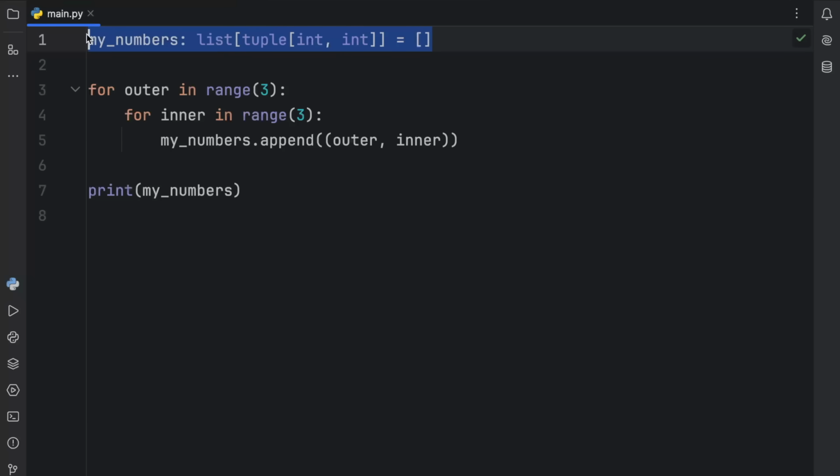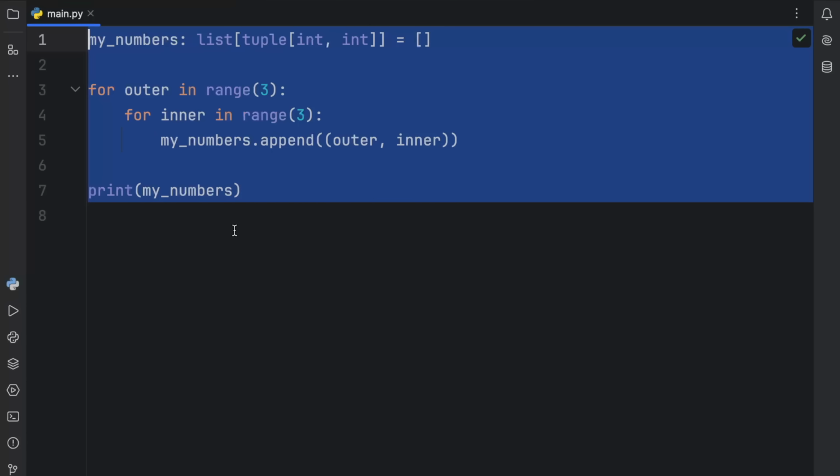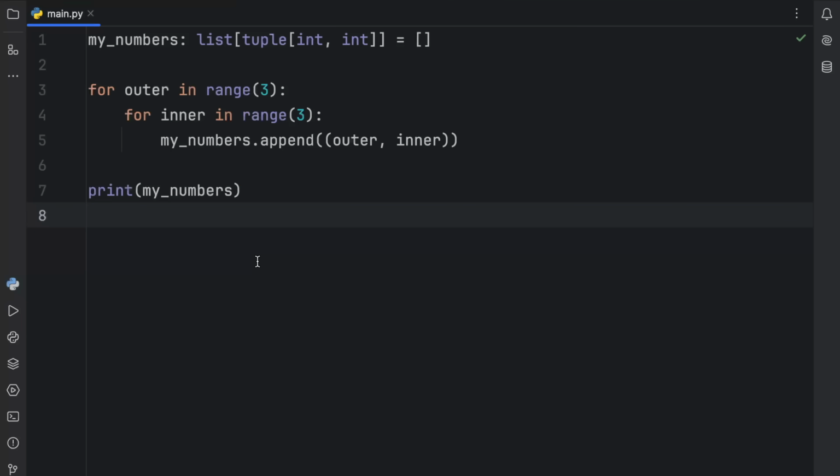I would first create a variable at the top, I would give it its appropriate type, and then I would perform some sort of action on that list, such as appending an outer and an inner number in the form of a tuple. Now, the logic behind this doesn't matter, and when I run this, what you're going to get back is 00, 01, 02, 10, 11, 12, and so on. This is just my coding style. What it actually does doesn't matter in this example.